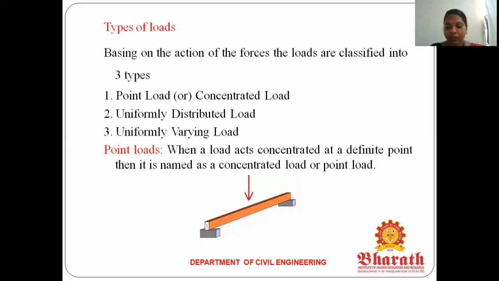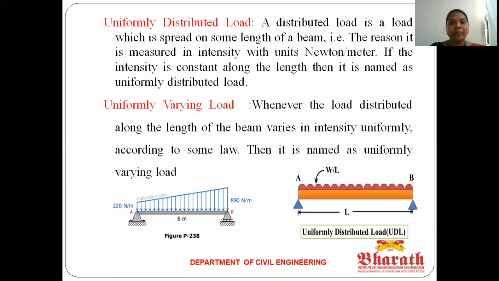Okay. So the next one, uniformly distributed load. A distributed load is a load which is spread over some length of the beam. It is measured in intensity with units of Newton per meter. If the intensity is constant along the length, then it is named a uniformly distributed load. You can see the second image.